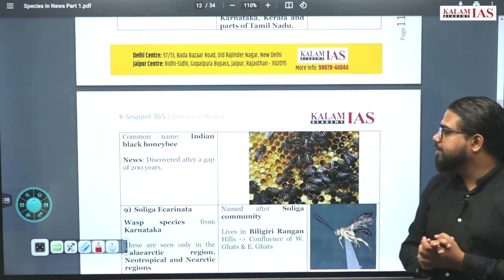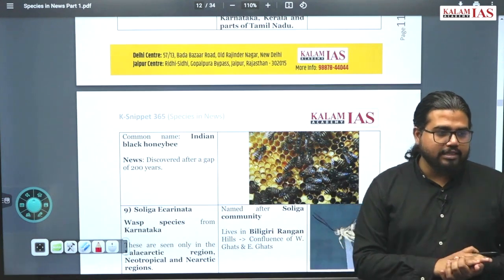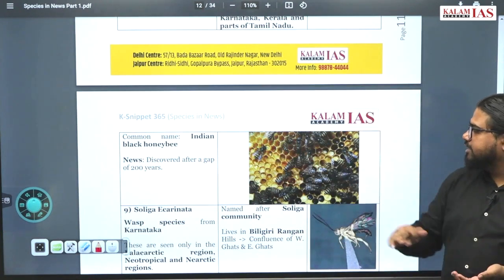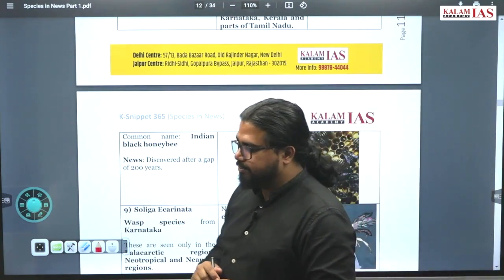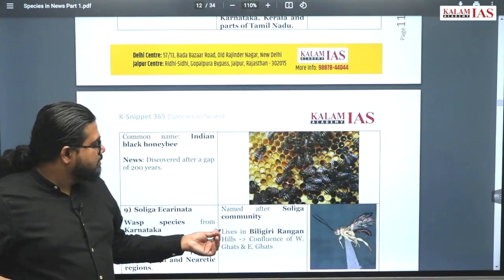The Indian black honeybee was discovered after a gap of 200 years. It was first discovered in the 1880s, and now it has been rediscovered in the recent past after a huge gap.